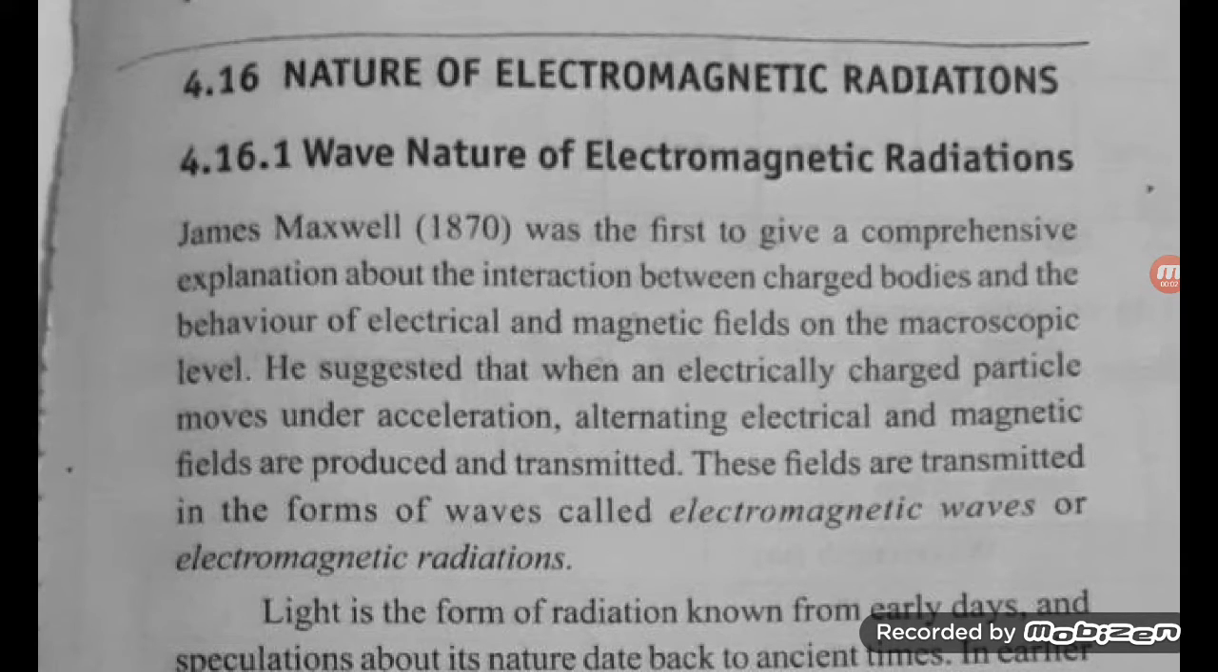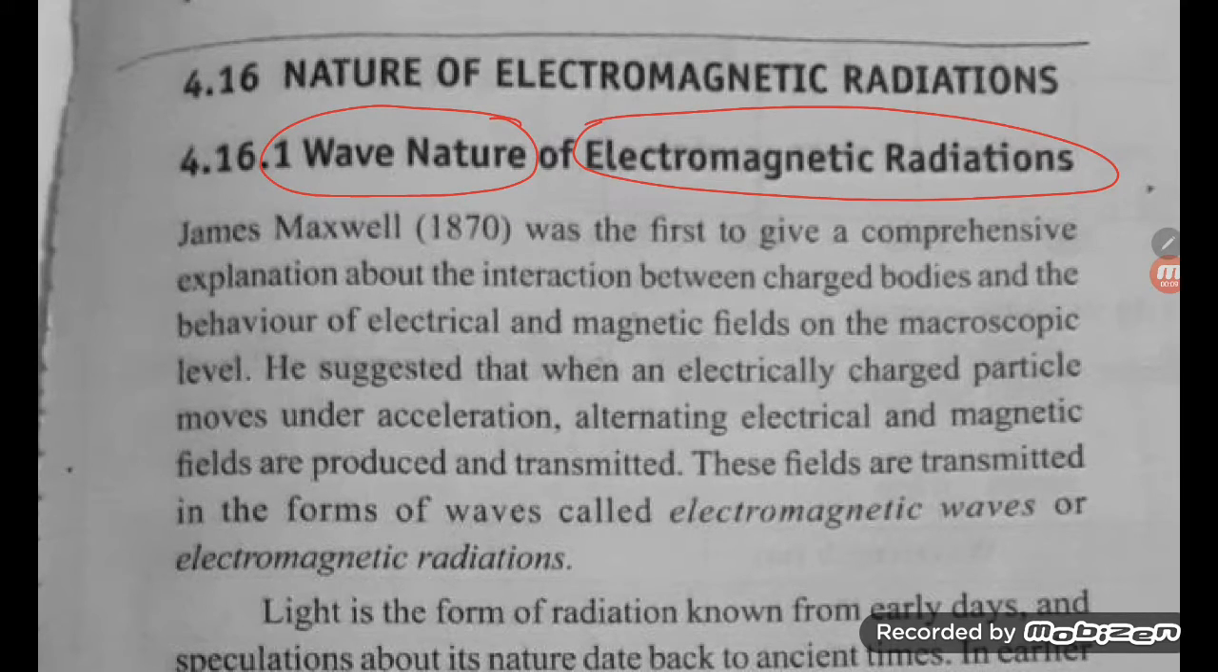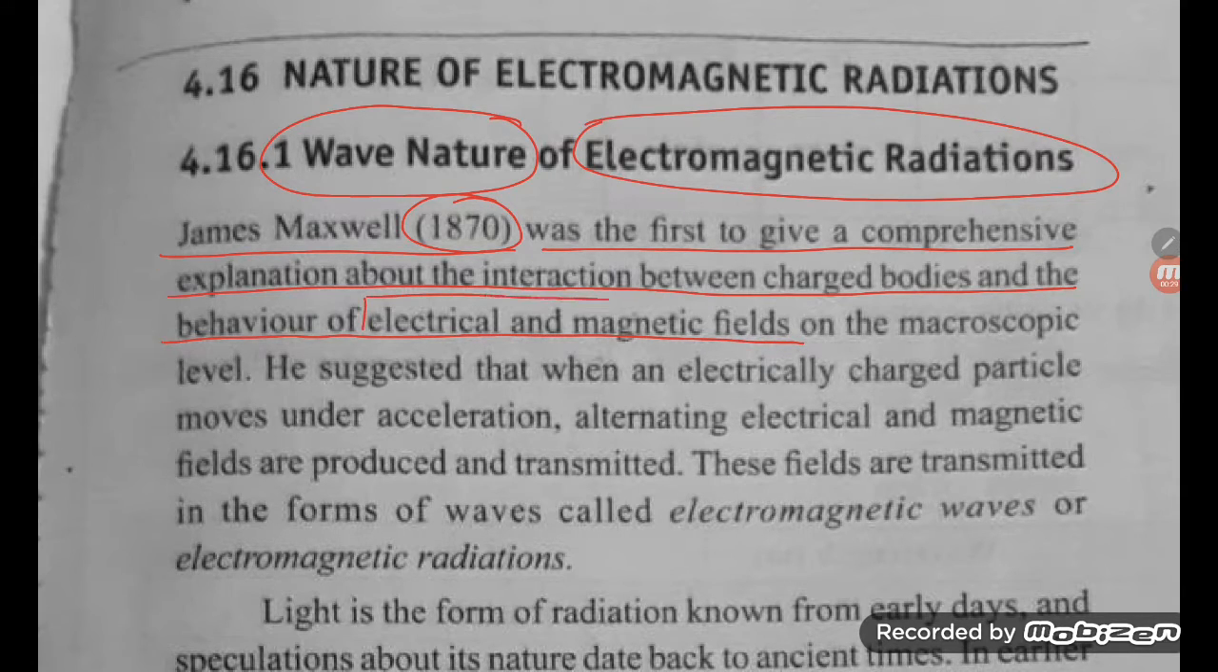Students, let's try to understand the wave nature of electromagnetic radiation. We are going for only the wave nature, student. James Maxwell, in 1870, was the first to give a comprehensive explanation about the interaction between charged bodies and the behavior of electrical and magnetic fields. So if any charged body is there, it is capable of producing electric and magnetic fields.